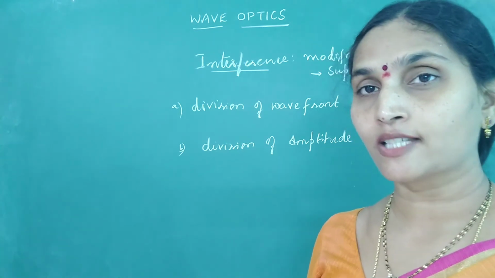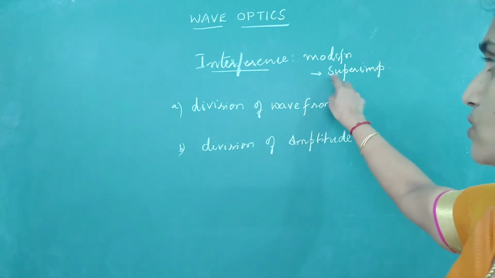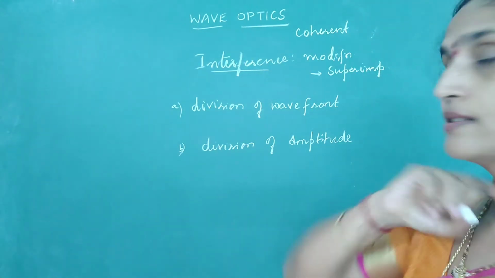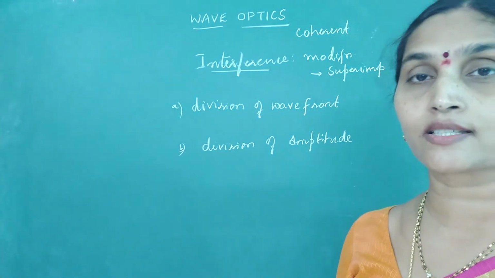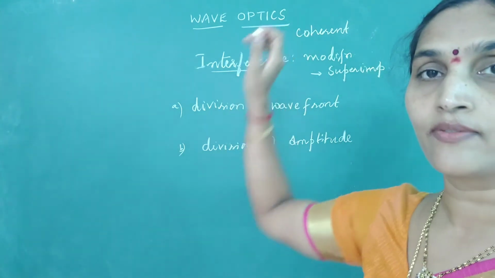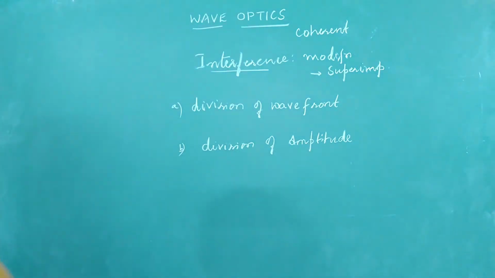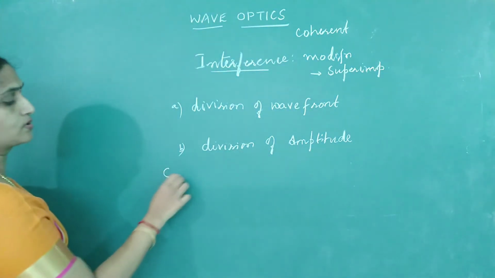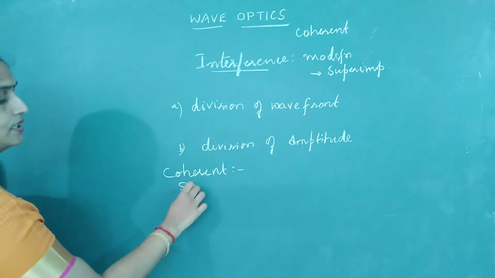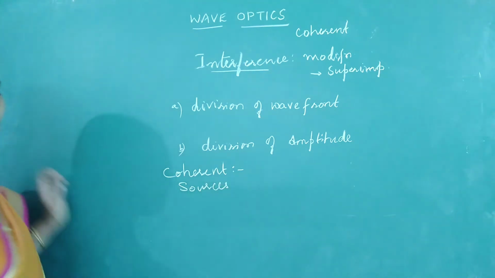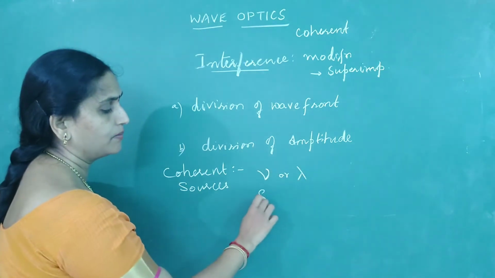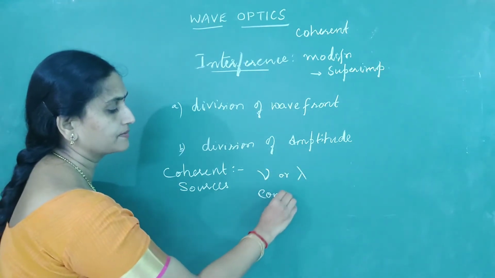But if you want to observe a sustained interference, we need the two sources to be coherent. What should be the nature of the two sources? The sources that you use must be coherent sources to observe a clear and sustained interference. And for getting a coherent source, we have different methods. First, look at how we define a coherent source. Two sources are said to be coherent if they have the same frequency or wavelength and they maintain a constant phase difference.